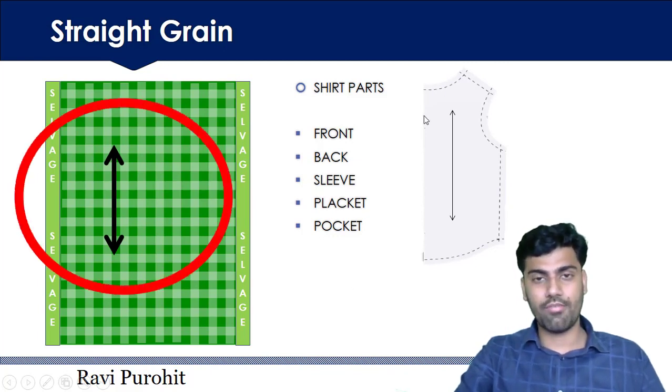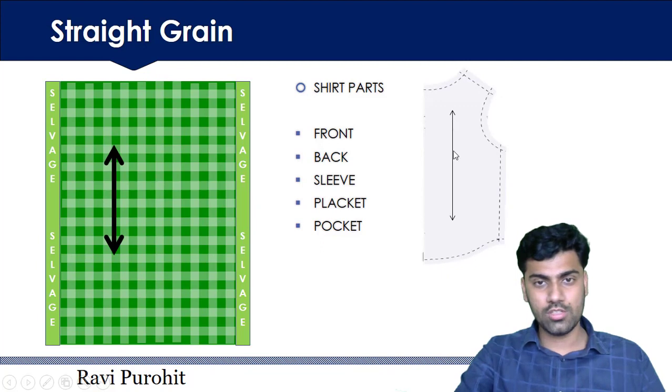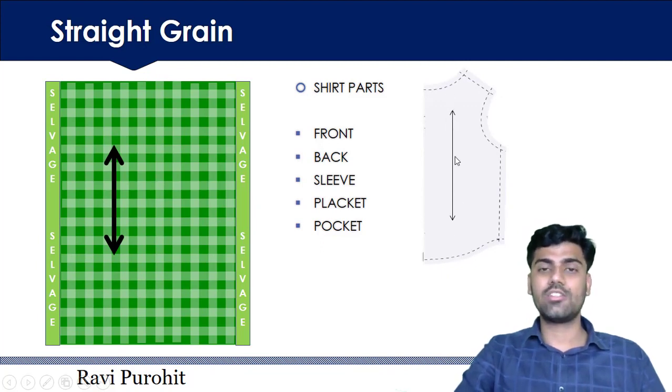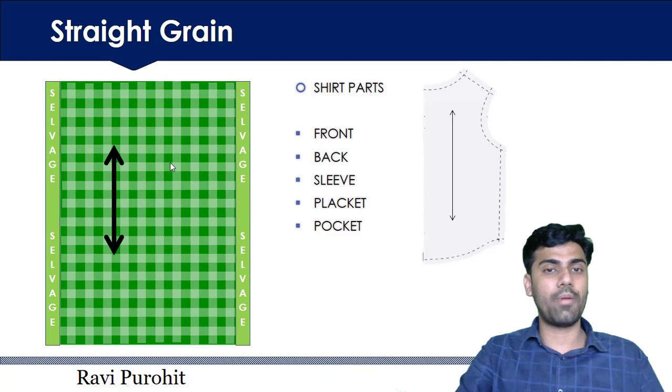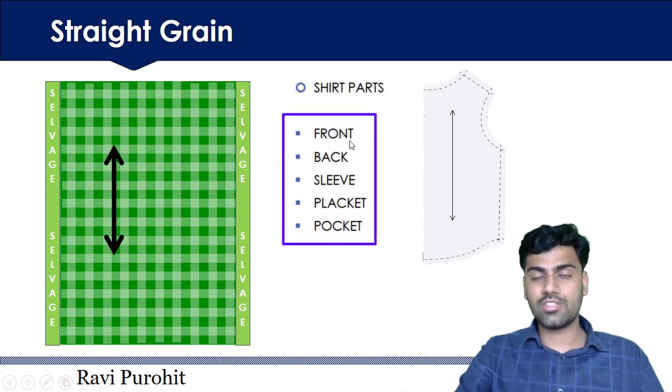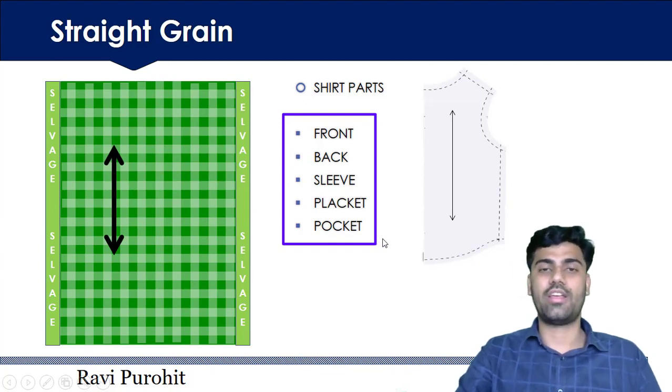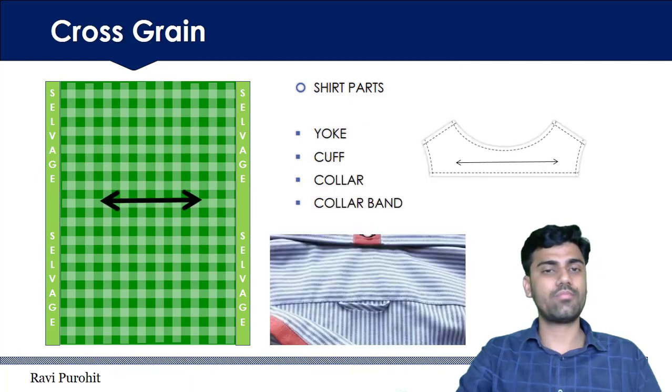And look at this part. This front line follows on grain, that is straight grain, straight to warp. That's why this is known as straight grain. And which all cut parts are there for shirt? Front is cut at the straight grain, then back is cut at the straight grain, sleeve, placket and pocket. These parts are cut at the straight grain. So this is first type, which is straight grain.